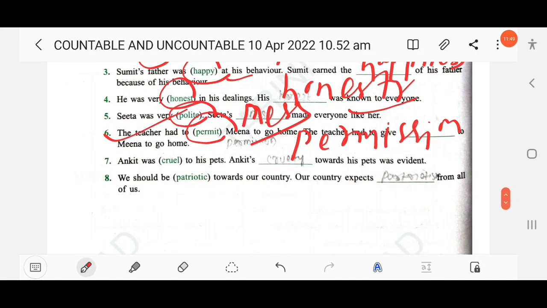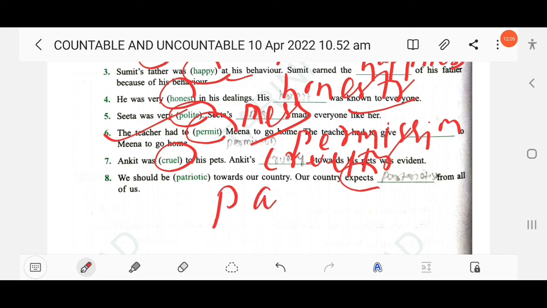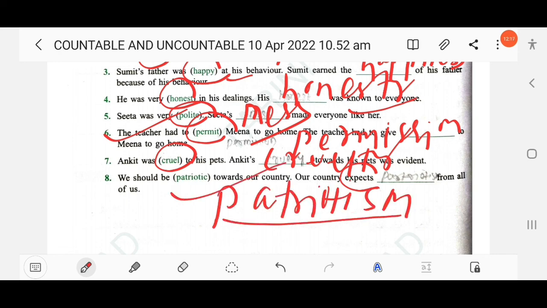Then next, Ankit was cruel. So cruel, adjective. Ankit's cruelty, okay? Cruelty. Then next, we should be patriotic towards our country. So our country expects patriotism. Okay, clear?